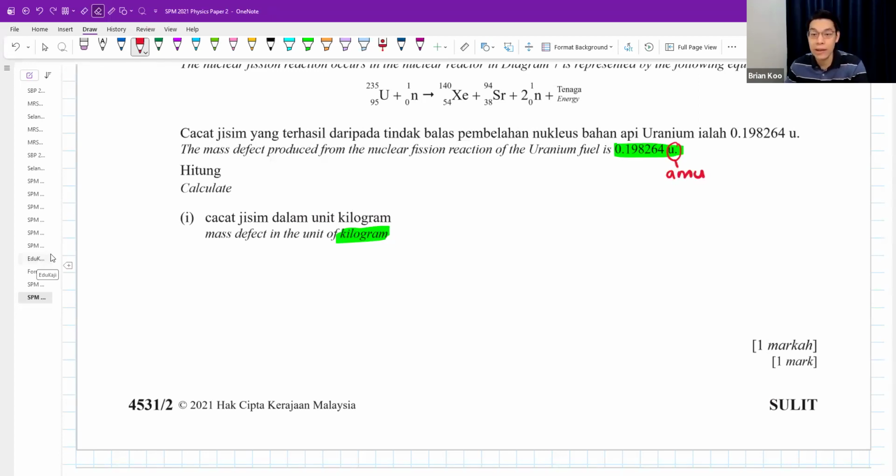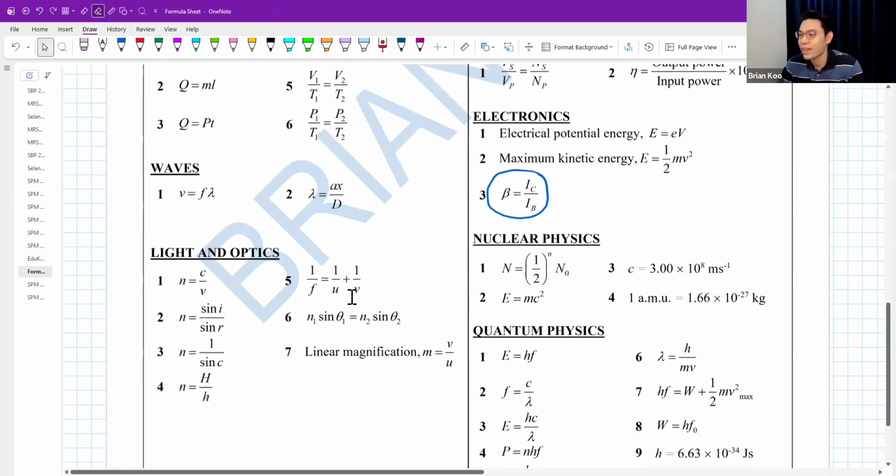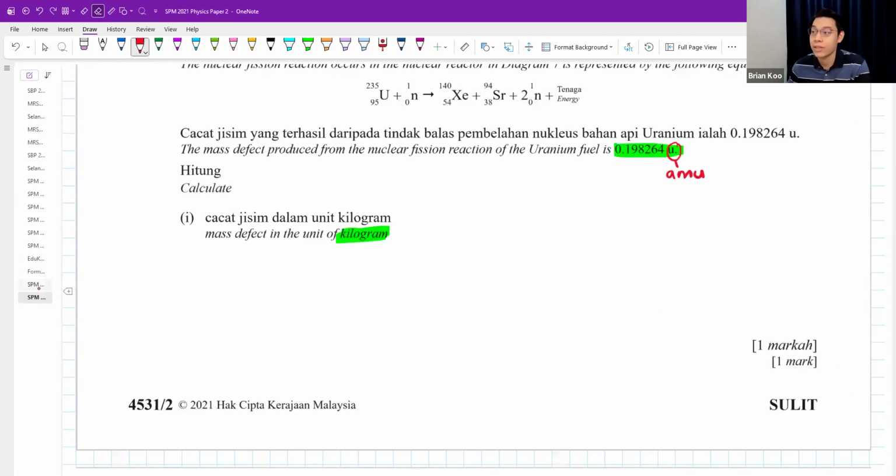Some students call it AMU. You take a look at the conversion in the formula sheet. SPM will give you 1 AMU is 1.66 times 10 to the power of negative 27. You just follow. So my mass defect is 0.198264 times 1.66 times 10 to the power of negative 27. That will convert it to kg.